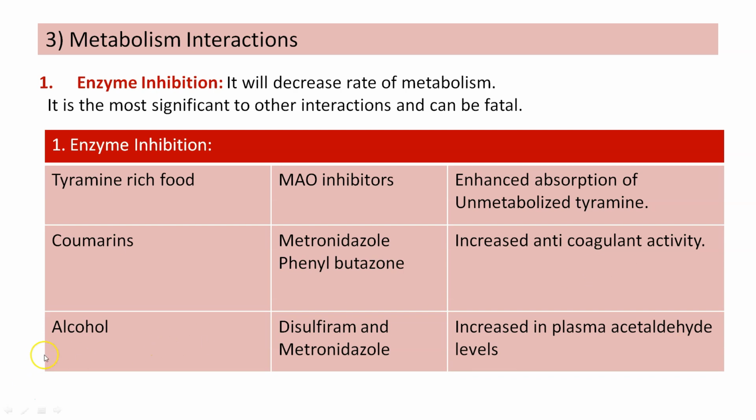Alcohol, when mixed with disulfiram and metronidazole, can cause disulfiram-like reactions, with increased plasma acetaldehyde levels. So it has very dangerous consequences in the body.